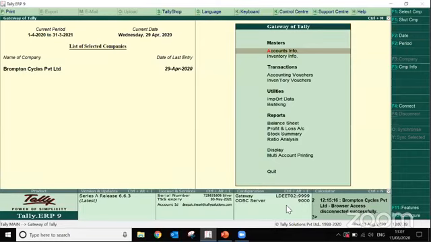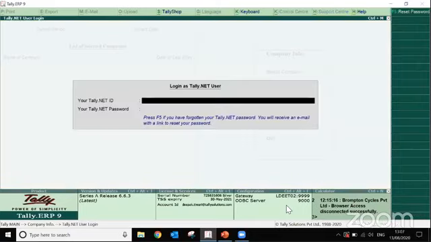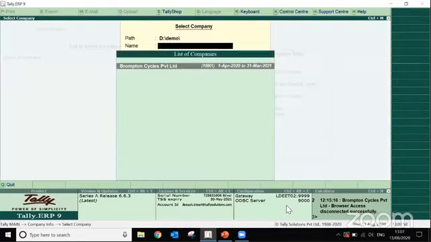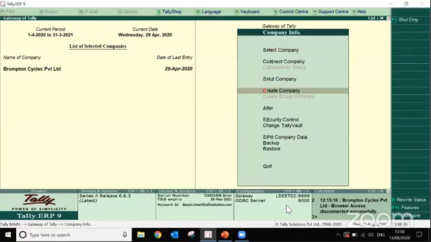From that educational mode, you will click on login as remote user. After this, you will write your user ID and password. Now I'm going to tell you how to create this user ID and password, how you will get this ID and password. Okay. So let me open the company. Under this, I will enable the security feature.